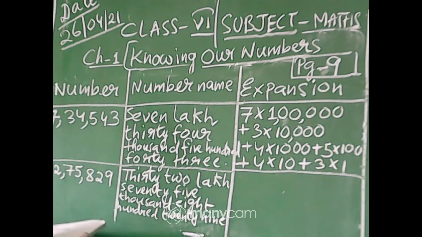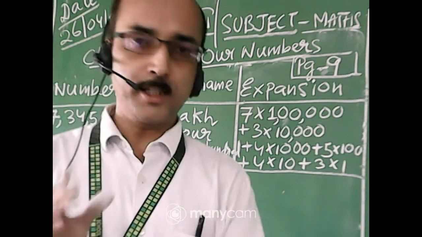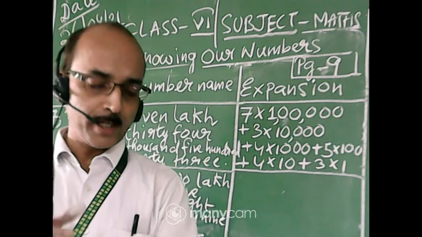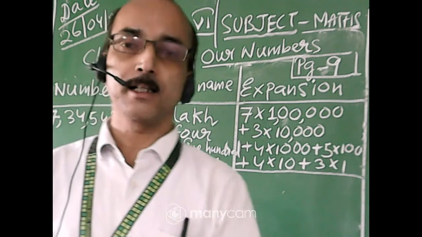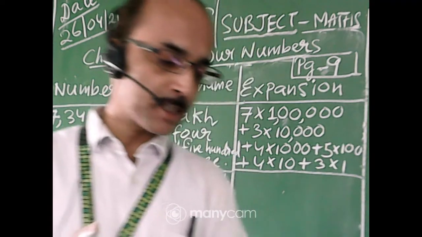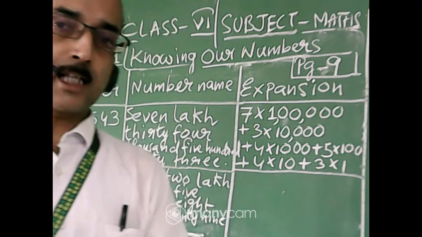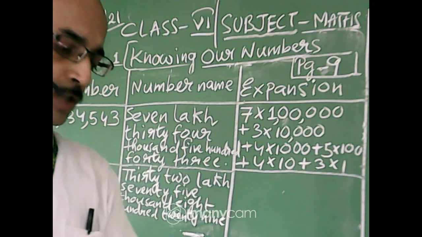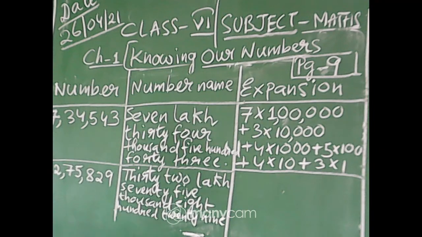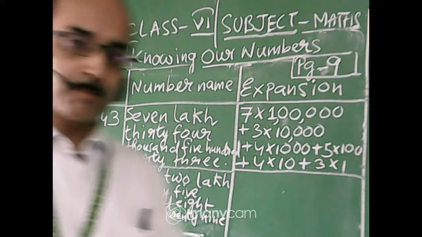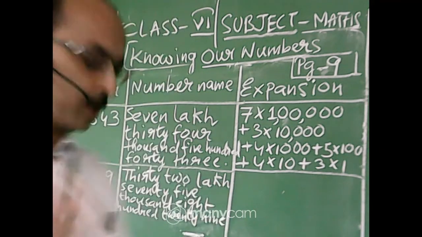So the expansion form is already written. This one is the blank one. Actually, the question has been given in this way that you have to fill the entries in the blank. The first is blank in the expansion form, and the second is blank in the number name. Your expansion form has already been written in the book. You can write down in your copy also.